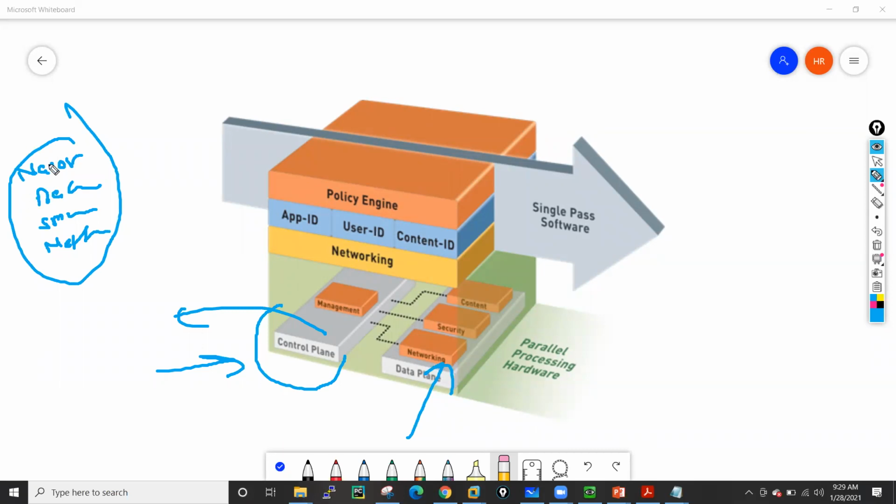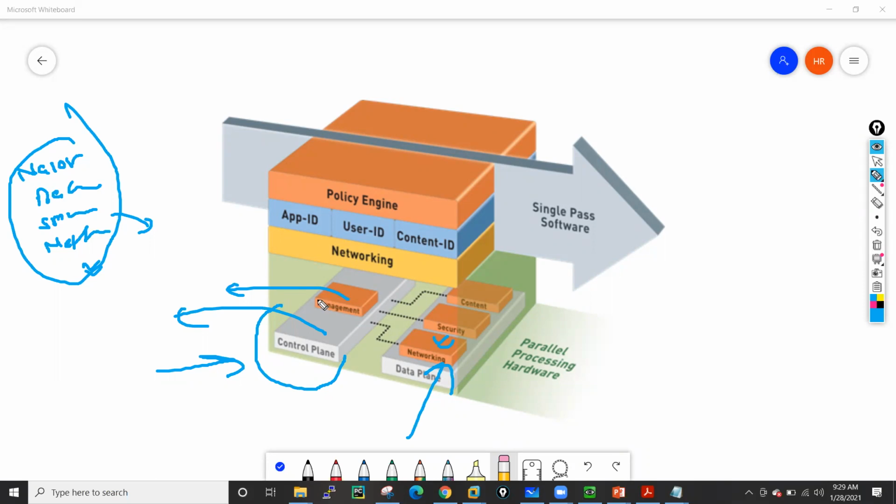But for sending this data, we do have an option: if we want, we can also route the traffic internally on the firewall through the data plane. But generally we always use the management plane for these things.